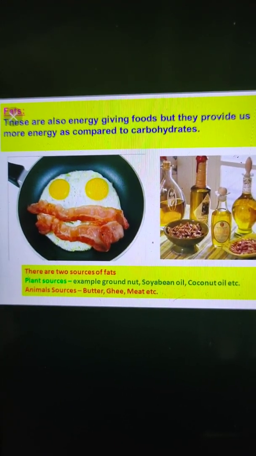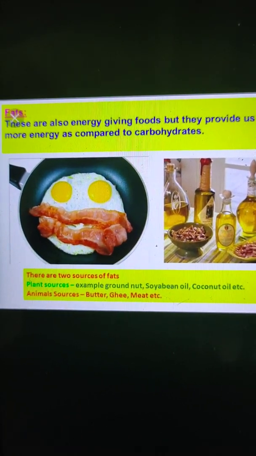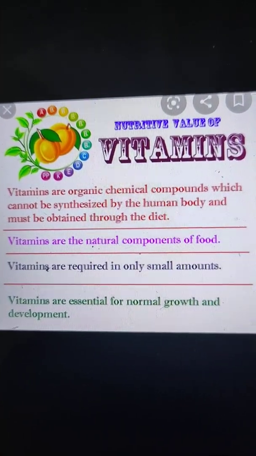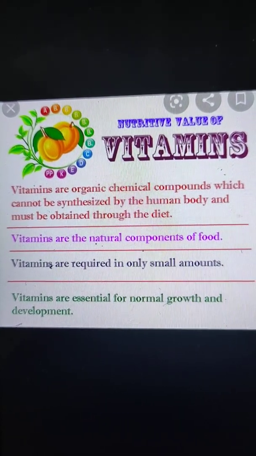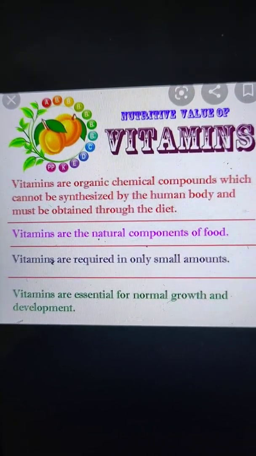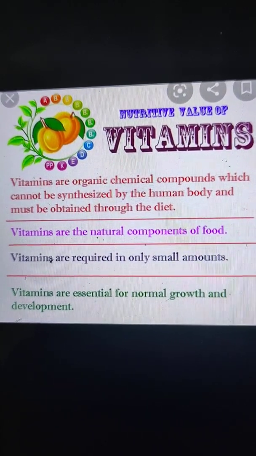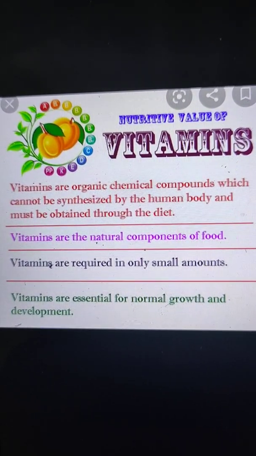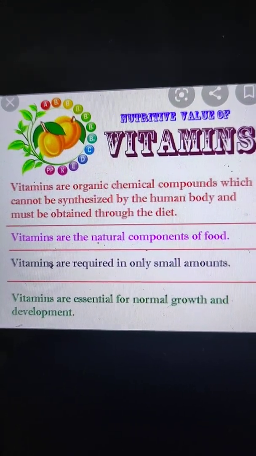All right. Now the next component of food is vitamins. These vitamins play a very important role in our body. So what are vitamins? Vitamins are organic chemical compounds which cannot be synthesized by the human body and must be obtained through the diet. Vitamins are those organic substances that are never made by our body on their own. They must be obtained through the diet. We have to take them through the diet. So vitamins must be obtained through the diet, and these are natural components of food.